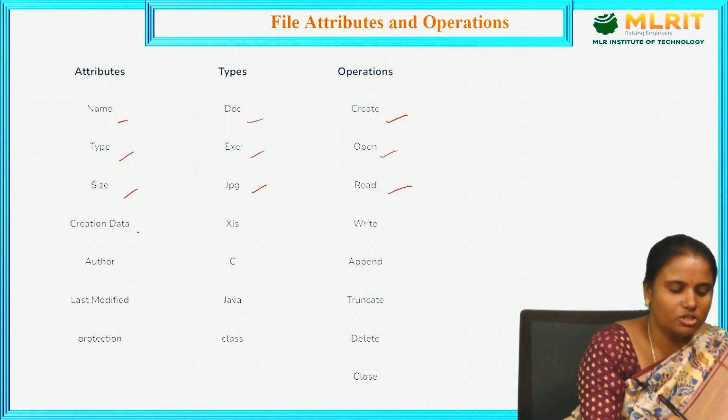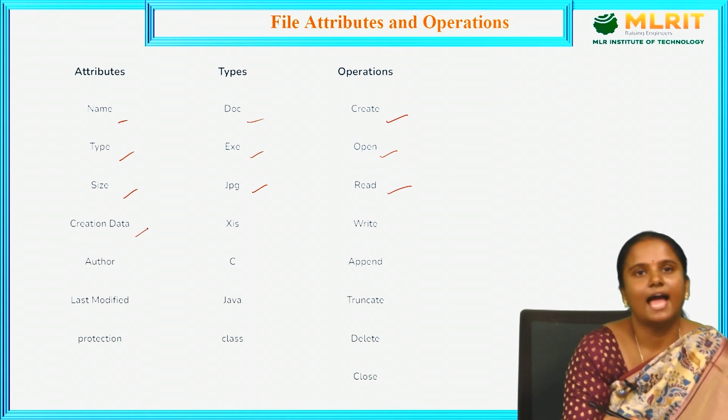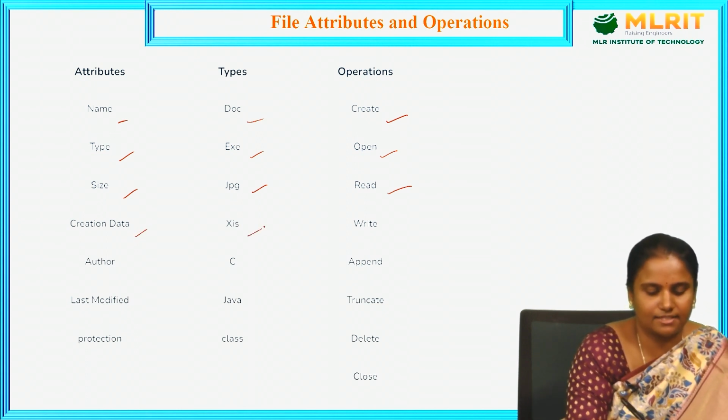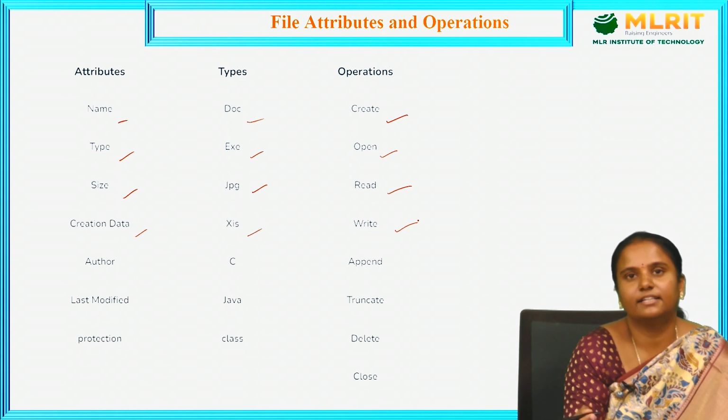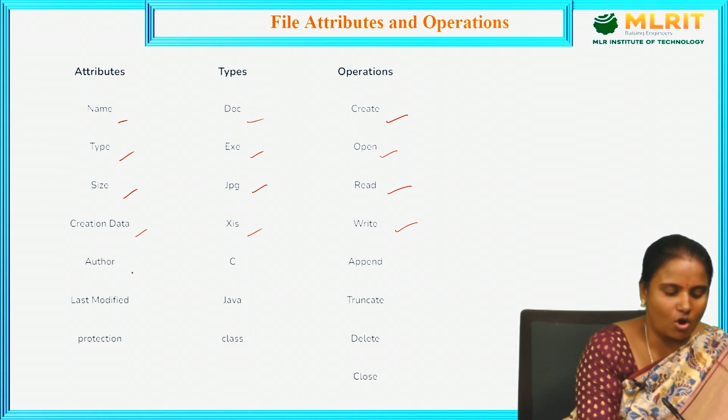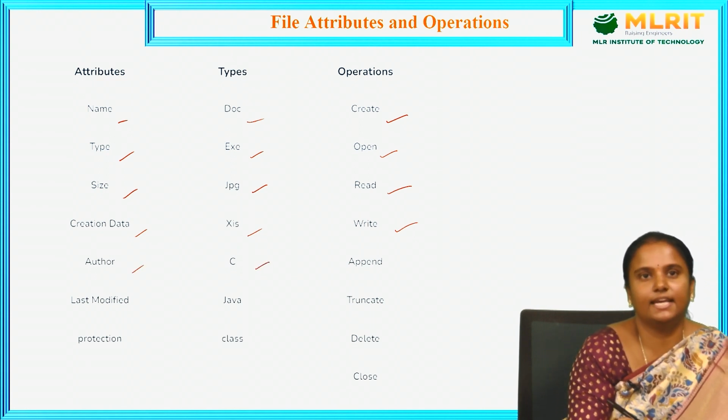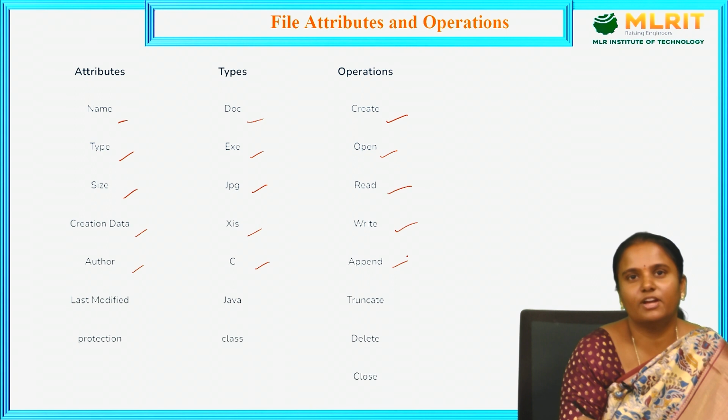Next, attribute is creation date and the type is XLS, and here we are doing the write operation. So we are inserting some data by typing. Next attribute is author and the type is C, and the operation is append. Append means combining or merging two files.